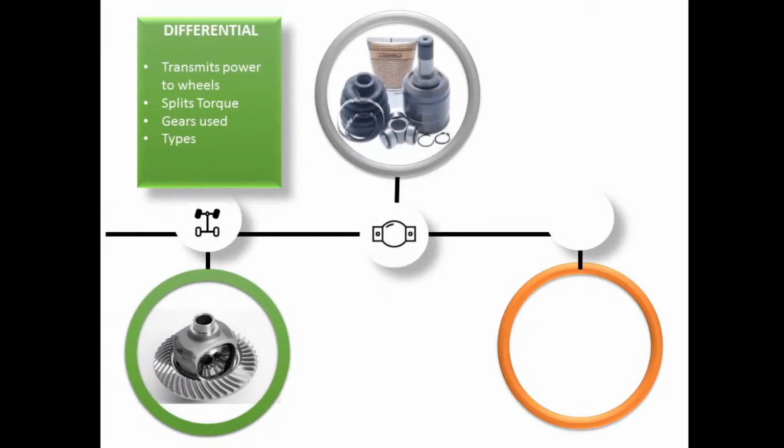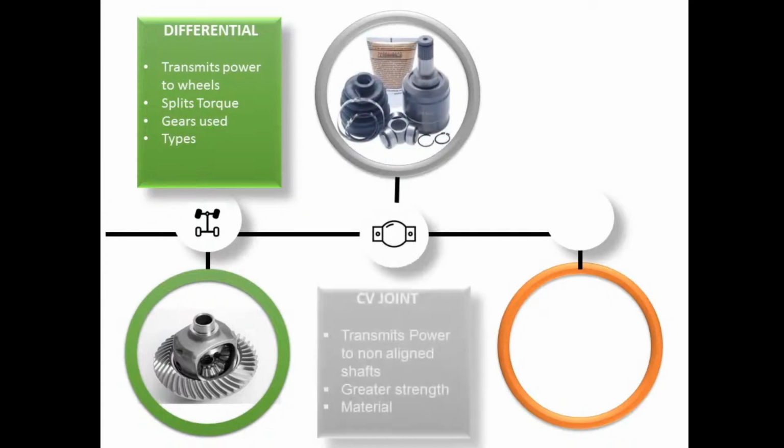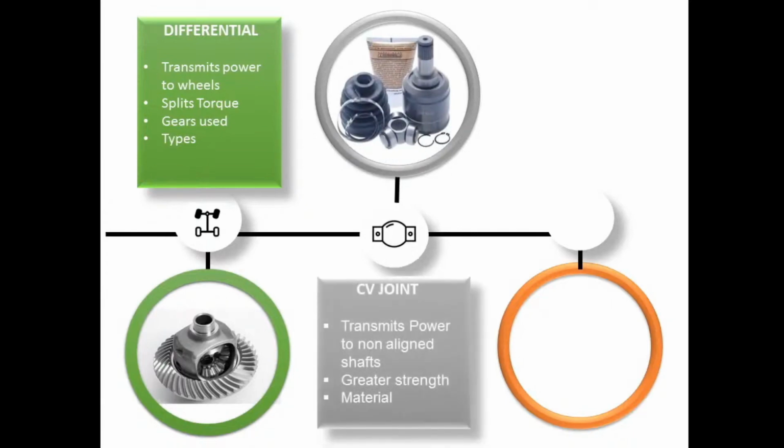Now the next component is the CV joint. CV joint is used to transmit the power to a non-aligned shaft. Power from the differential is transmitted to the wheels by the shaft and the CV joints. The CV joint consists of a spider, which has three pointed yokes that fit into a cup which has three similar grooves. This assembly together forms the CV joint.